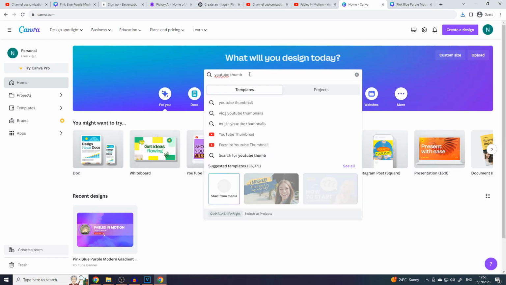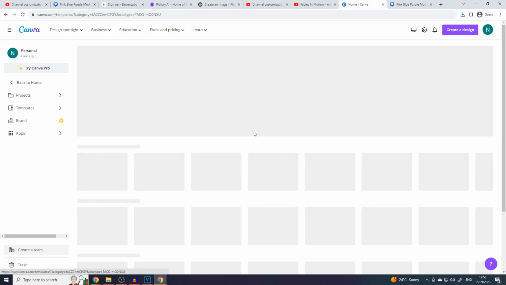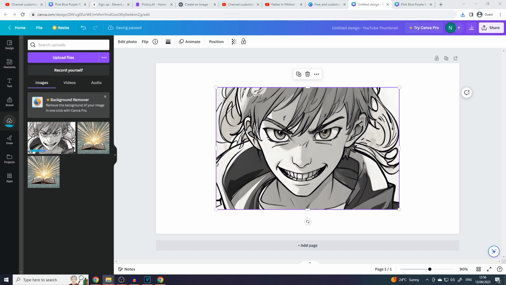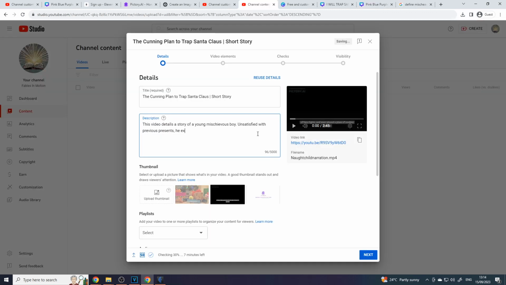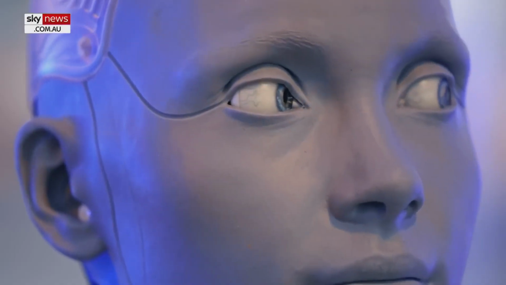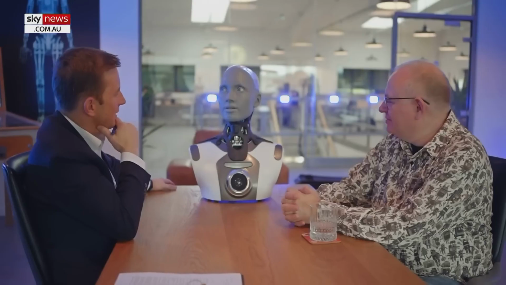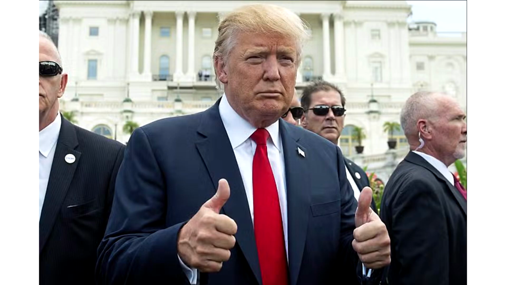Then it's back over to Canva, create a new project of 1280 pixels by 720 and paste in your image. Fit it to size and then add some text in to draw any potential visitors. This looks pretty good to me, let's save it. Now we can head back over to YouTube, stick in our thumbnail, add in the rest of the necessary info, and we're done! Not bad, eh? We've produced a video almost entirely made by AI and for a fraction of the time it would have taken to make ourselves. I call that a solid day's work.